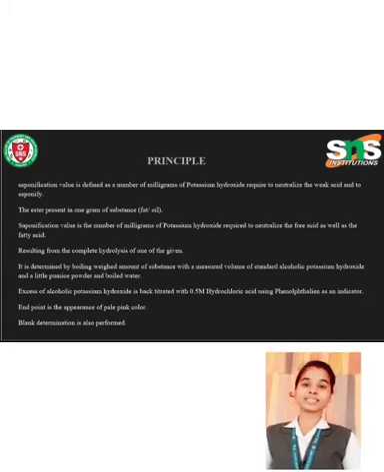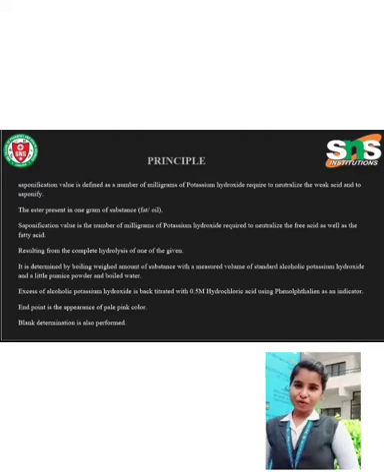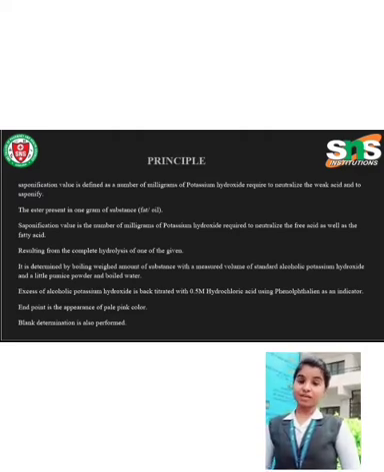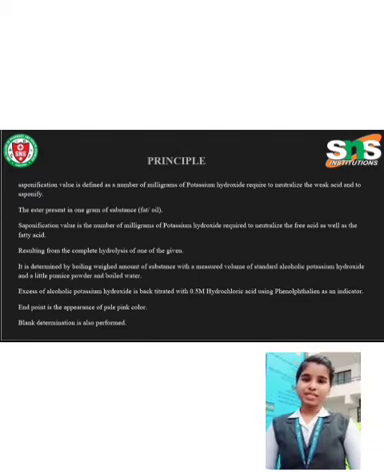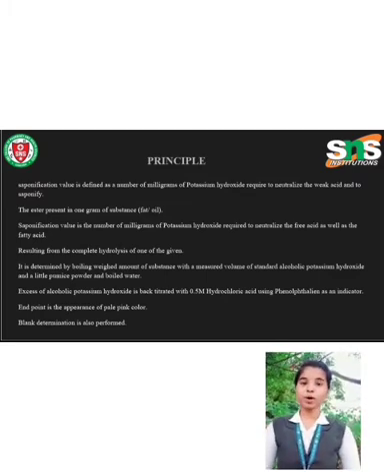It is determined by boiling a weighed amount of substance with a measured volume of standard alcoholic potassium hydroxide and a little pumice powder and boiled water. Excess of alcoholic potassium hydroxide is back titrated with 0.5 M hydrochloric acid using phenolphthalein as an indicator, as in the usual titrating method. Endpoint is the appearance of pale pink color. Blank determination is also performed.